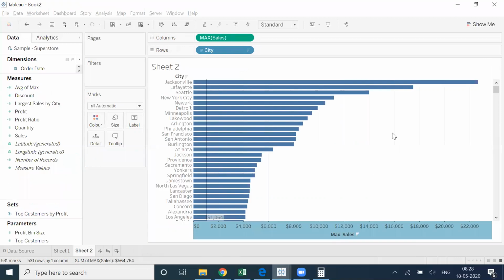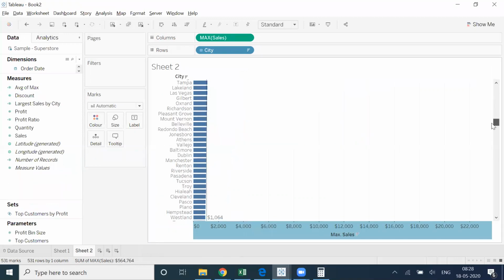So here also I have to write a logic. When I'm crossing and going down below the average, then the color should change. So some logic I have to put.